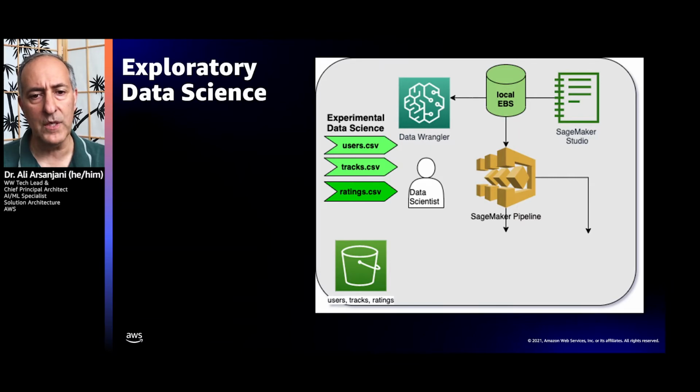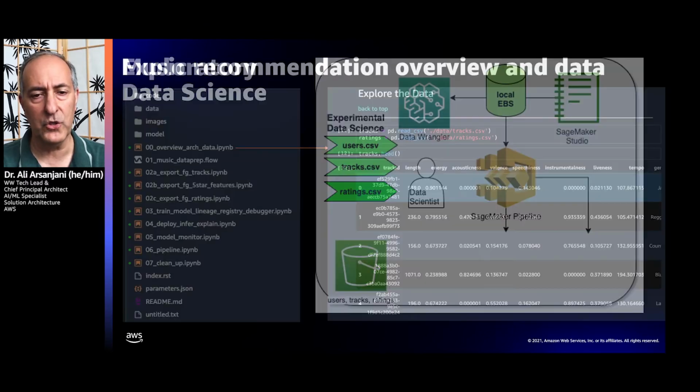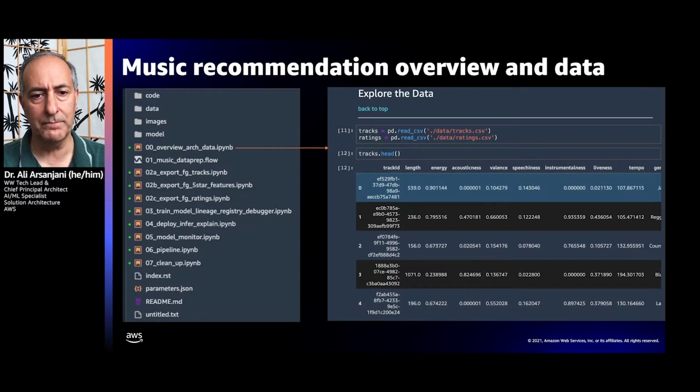We're going to be using the Data Wrangler capability within SageMaker Studio to define transformations that can then be leveraged for your purposes of transforming the data into additional formats that you would need for feature store and model training.